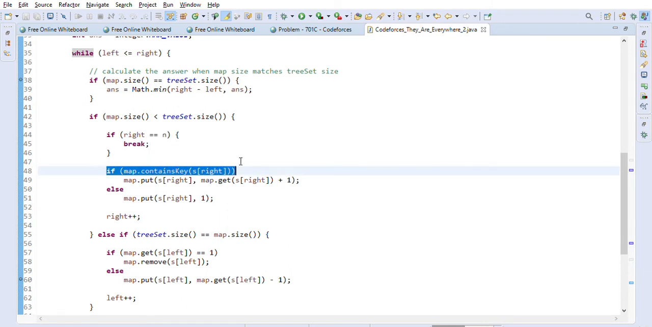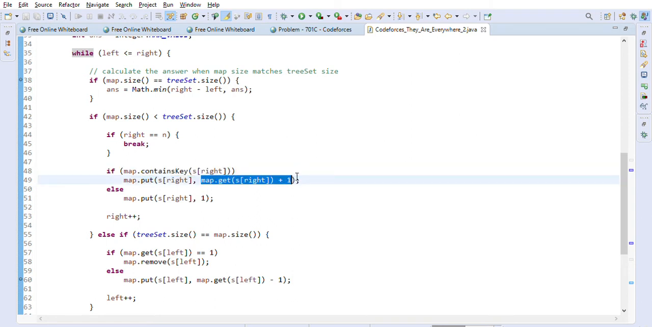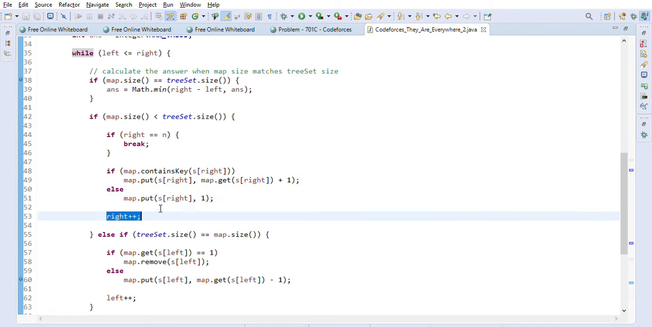Otherwise we will check if the map contains the right character. If it contains it, we will increase the frequency by 1. If it does not contain it, we will just assign the frequency to 1 in the beginning. And we will increment the right pointer, because we are going on the right side.